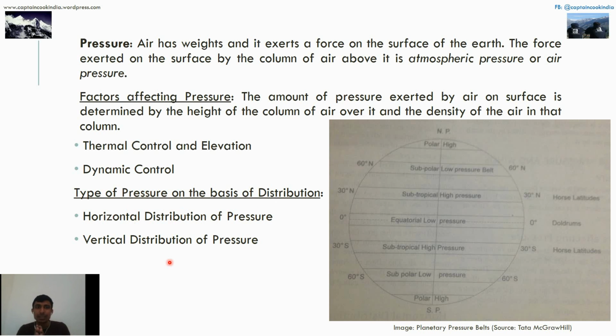To show you a diagram of the global pressure belts: North Pole, South Pole, 0 degree, 30 degrees north, 60 degrees north, 30 degrees south, 60 degrees south. This shows the equatorial low pressure, subtropical high pressure, subpolar low pressure, and polar high pressure. These 30 degrees are the horse latitudes.